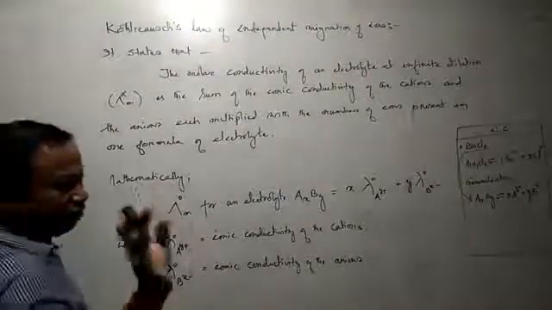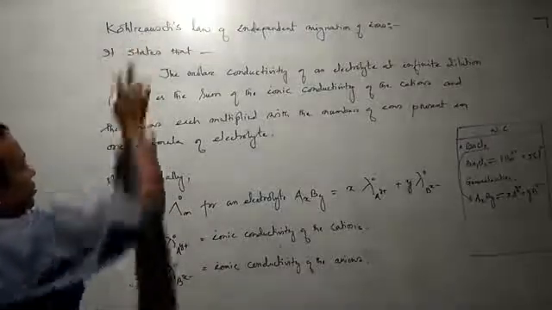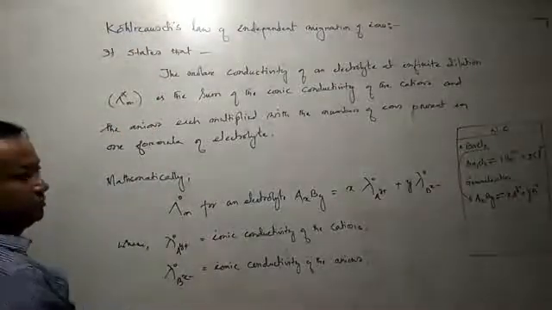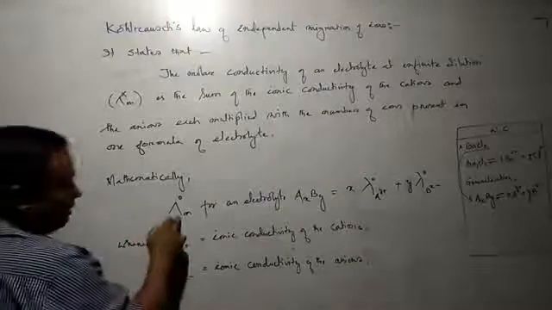Which means that if you want to write this Kohlrausch's law of independent migration of ions mathematically, what is this?